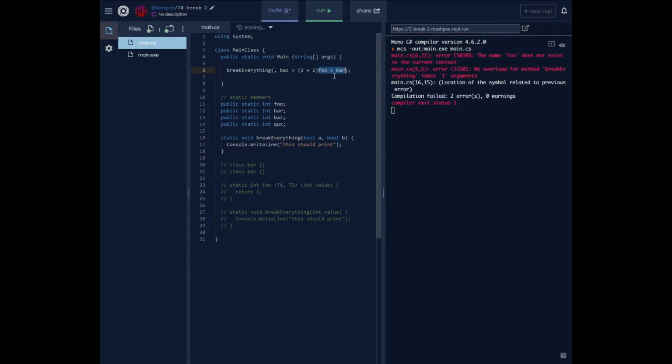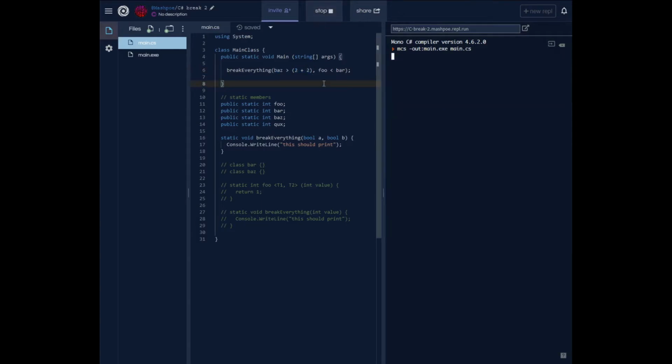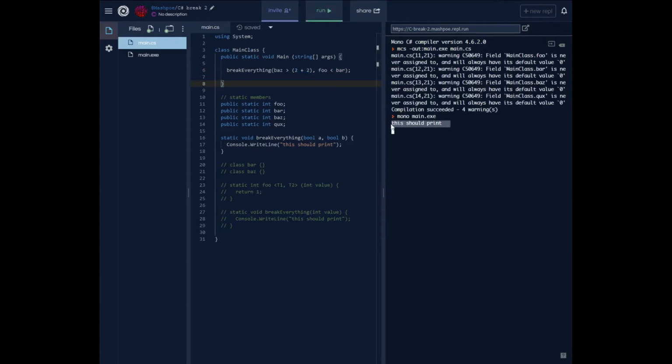but if I switch the order of the two arguments in the function call, it correctly parses it as a function call with two comparison expressions as its arguments, and the program successfully compiles.